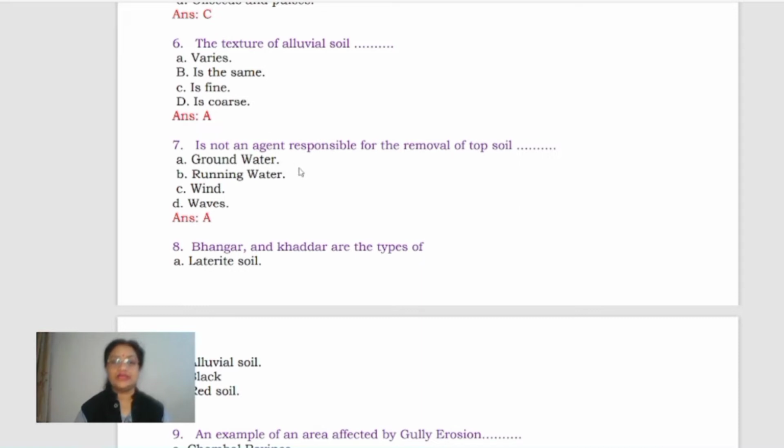Now next is, which is not an agent responsible for the removal of topsoil. Now this thing I must tell you, children, you should keep in mind that the negative part of the question is there. If you don't read it carefully, you will just miss that part. The question is, which is not an agent responsible for removal of topsoil?